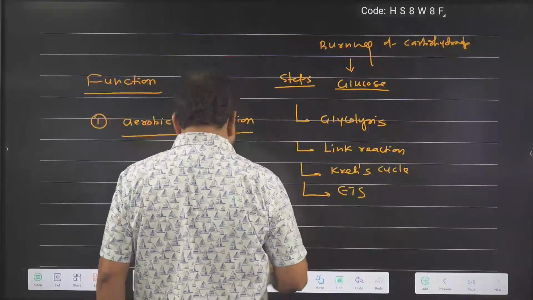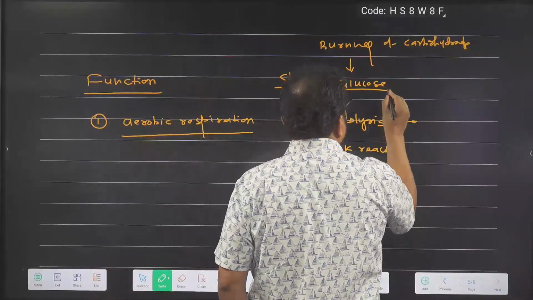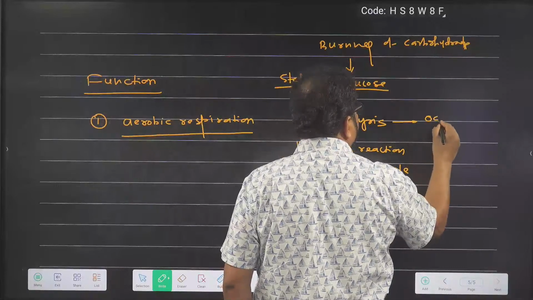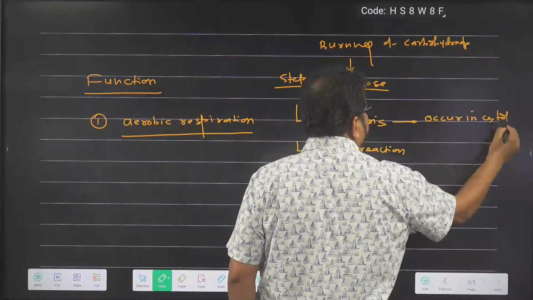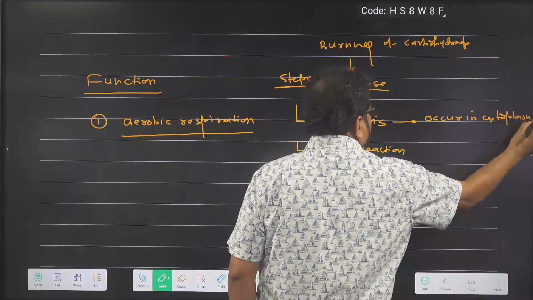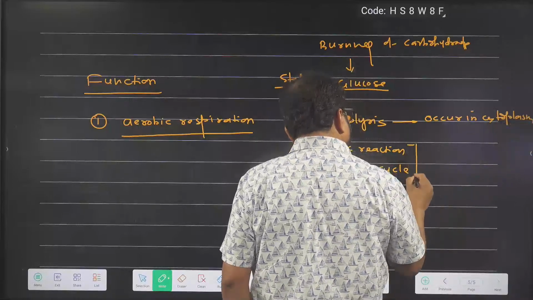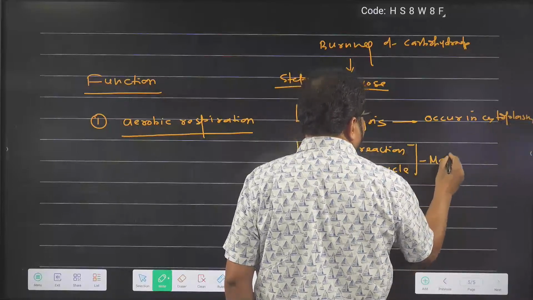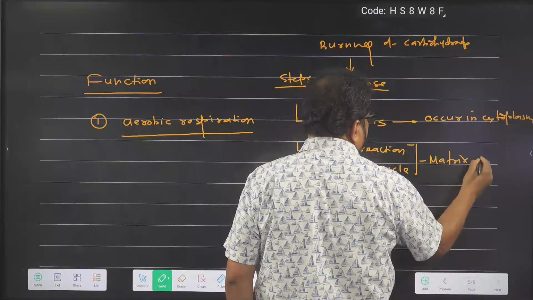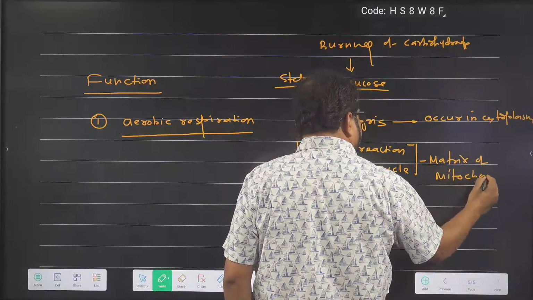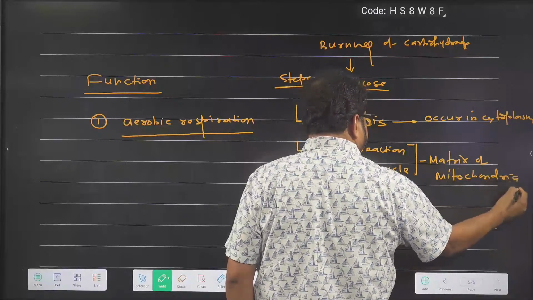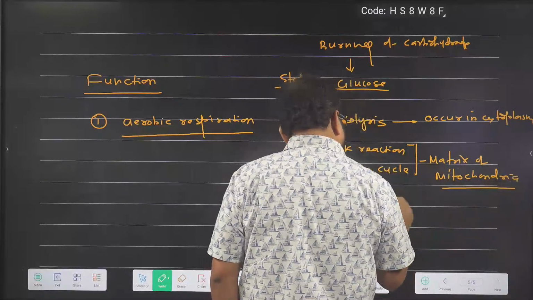So the glucose burning process of glycolysis occurs in cytoplasm. Simply I am writing the location. Glycolysis occurs in cytoplasm. Link reaction and Krebs cycle occur in the matrix of mitochondria. Simply I am telling location, I am not telling about the process. What is this? This is a chapter. ETS occurs in the inner membrane.